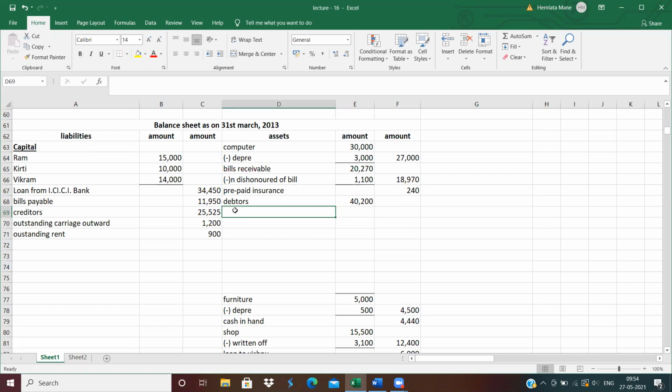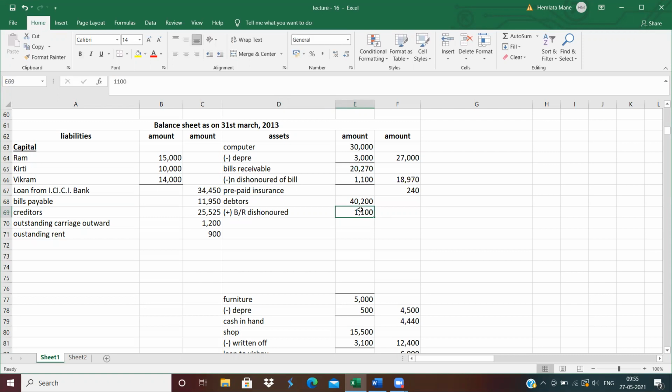Second effect, add in debtors. Add dishonor of bill. Add in debtors, bills receivable dishonored. Clear? How much amount? 1,100. Okay.